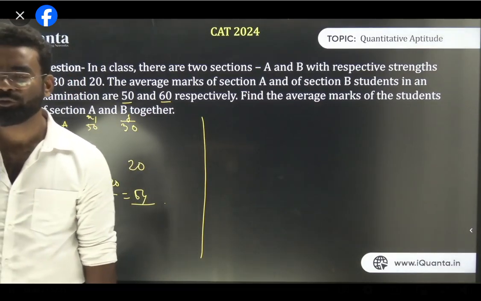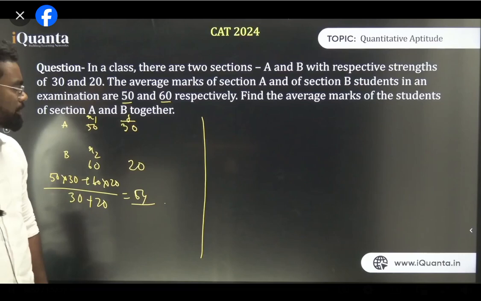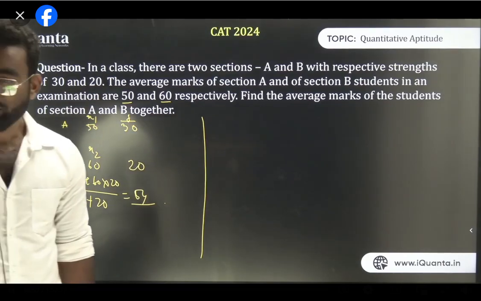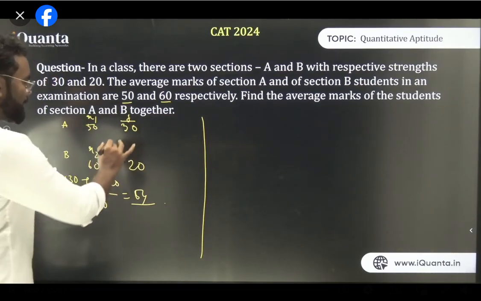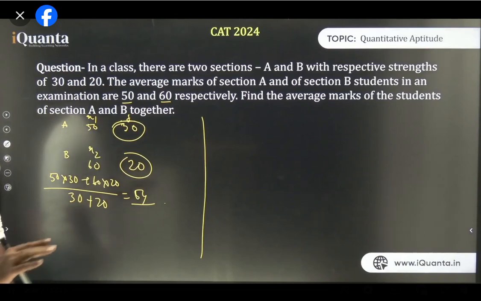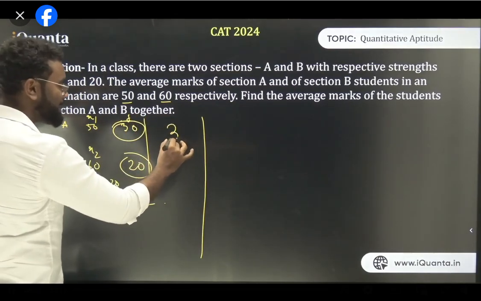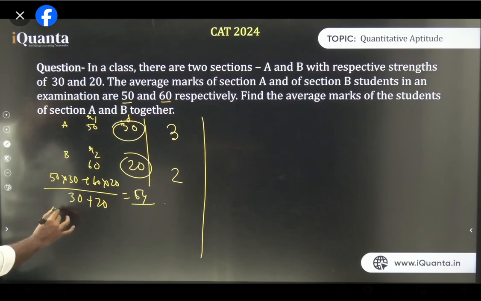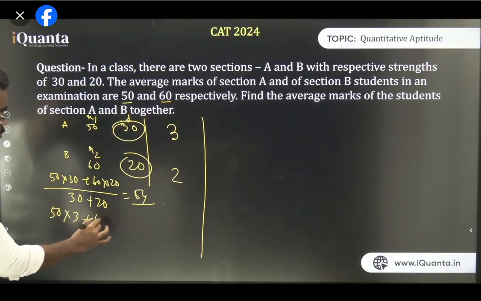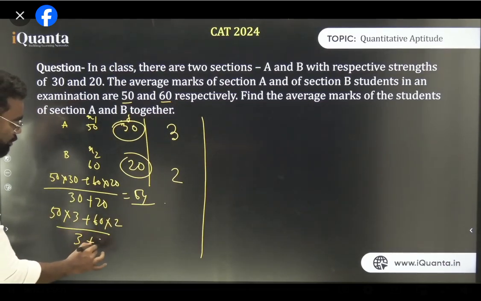Am I clear, guys? All of you? 54. Now there are too many things you need to understand here. First thing, यहाँ पे क्या था, 30 था, यहाँ पे 20 था. All of you guys have understood this, I hope, right? So in case of 30 into 20, if we have 3 and 2, then also the average will be the same. That is 50 into 3 plus 60 into 2 upon 3 plus 2. Then also your average is 54.